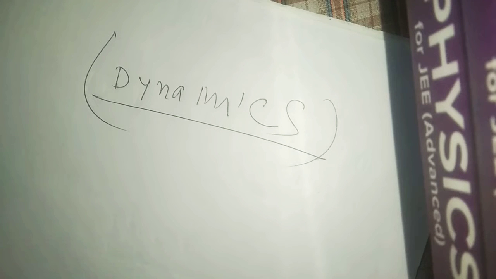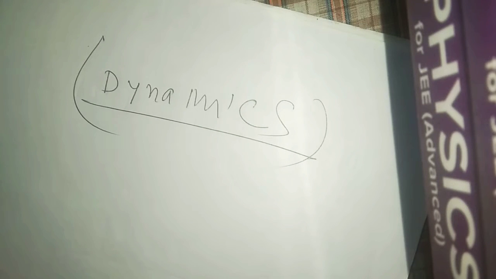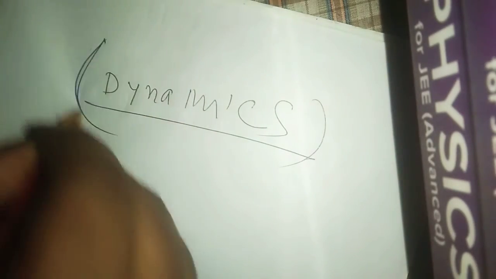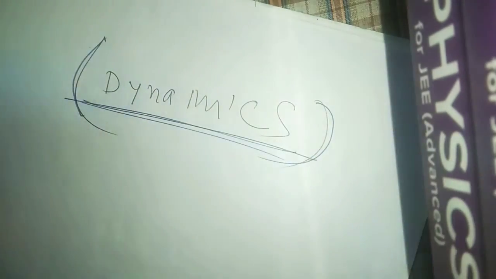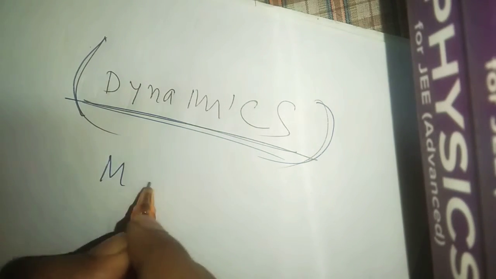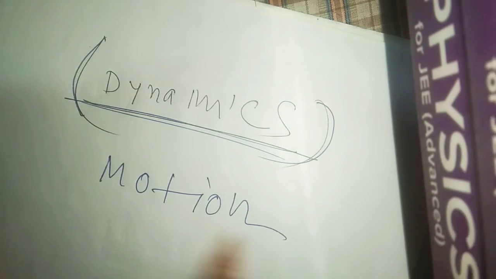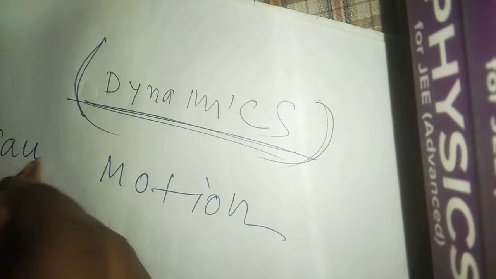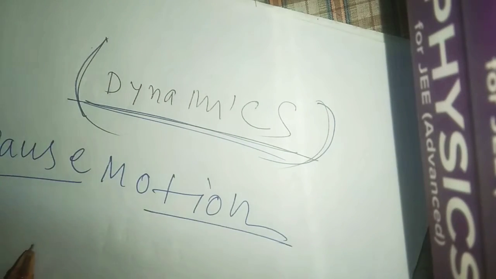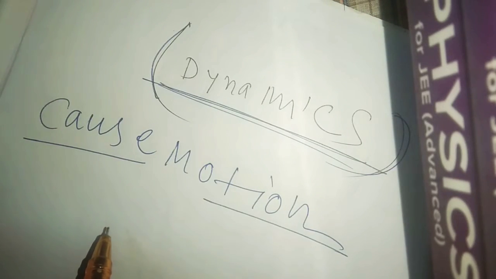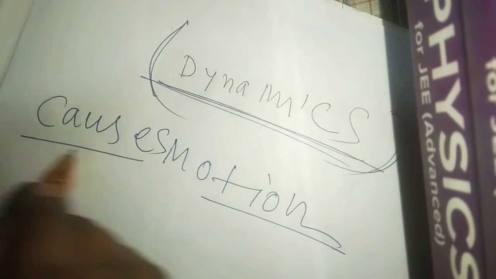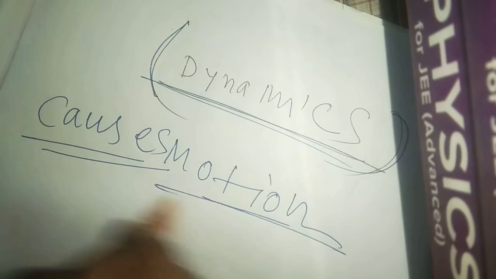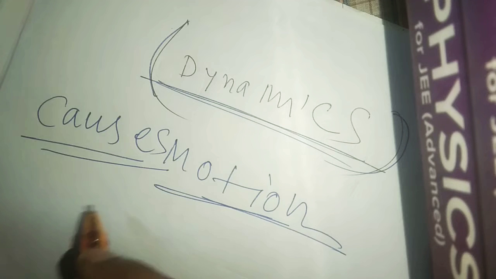So let's get started. The reason behind motion, the cause behind motion: what are the causes, why is motion happening?